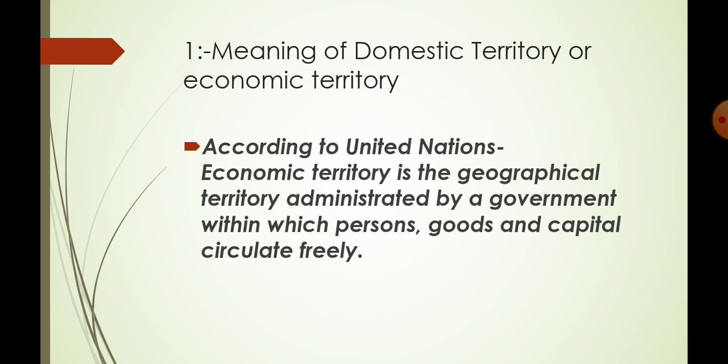Those parts of the political frontier of a country where the country's government does not enjoy this freedom are not included in the economic territory of a country. For example, the government of India does not enjoy such freedom in the foreign embassies located within India. These foreign embassies are governed by their own government. Still, they are located on Indian land, but they are not governed by the Indian government. They are governed by their own country. That is why they are not considered part of the domestic territory of India.